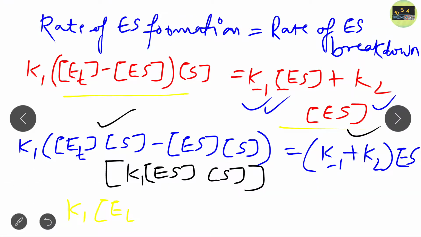After we add this to the above equation, we get k1 ET S equals k1 substrate plus k minus 1 plus k2 and ES, clear. So till now I hope that you get the clear idea.